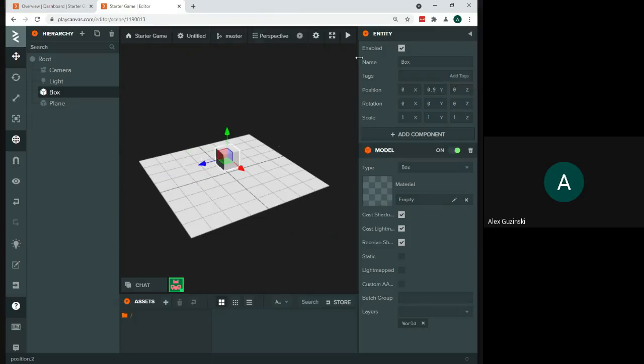Now, one thing that can be a little bit confusing here is our Y. People probably think of X and Y, your grid, as being flat. In PlayCanvas, at least, our Y is our vertical axis. This is up and down. So you can see when I drag that green arrow up, my Y axis is the one that's changing.